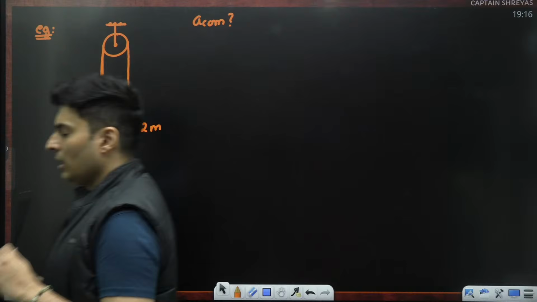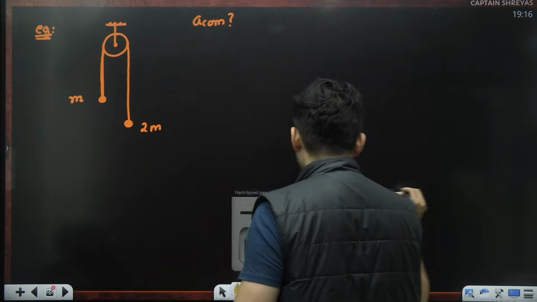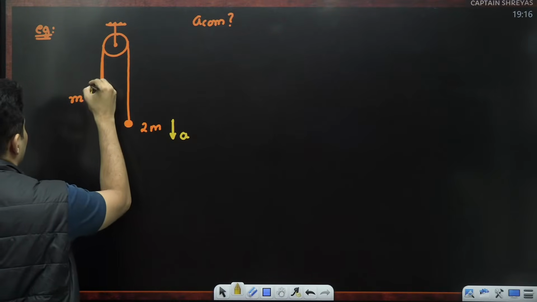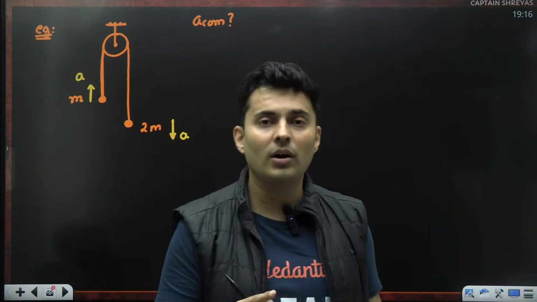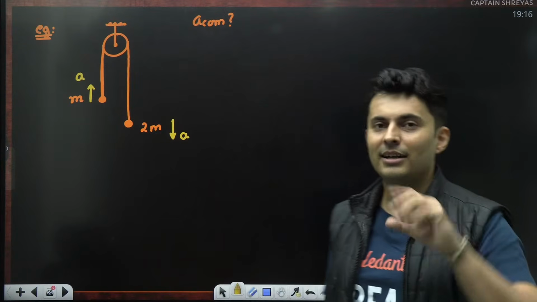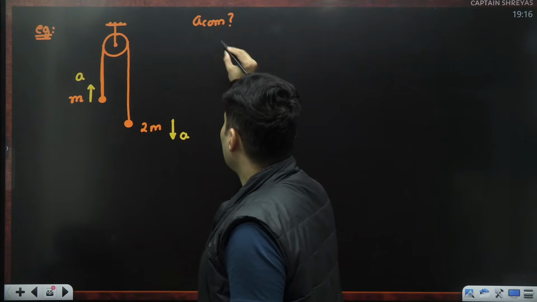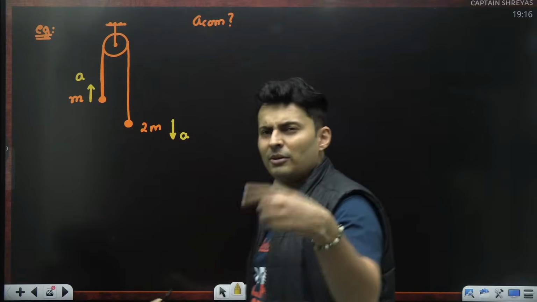Think about it. You will realize that, yes, this mass is accelerating down, this mass is accelerating up, but in spite of it, it will not cancel because the masses are not equal. Getting my point? So, when you try to find the acceleration, first let's find this value of a. I think this we have done in Newton's laws.